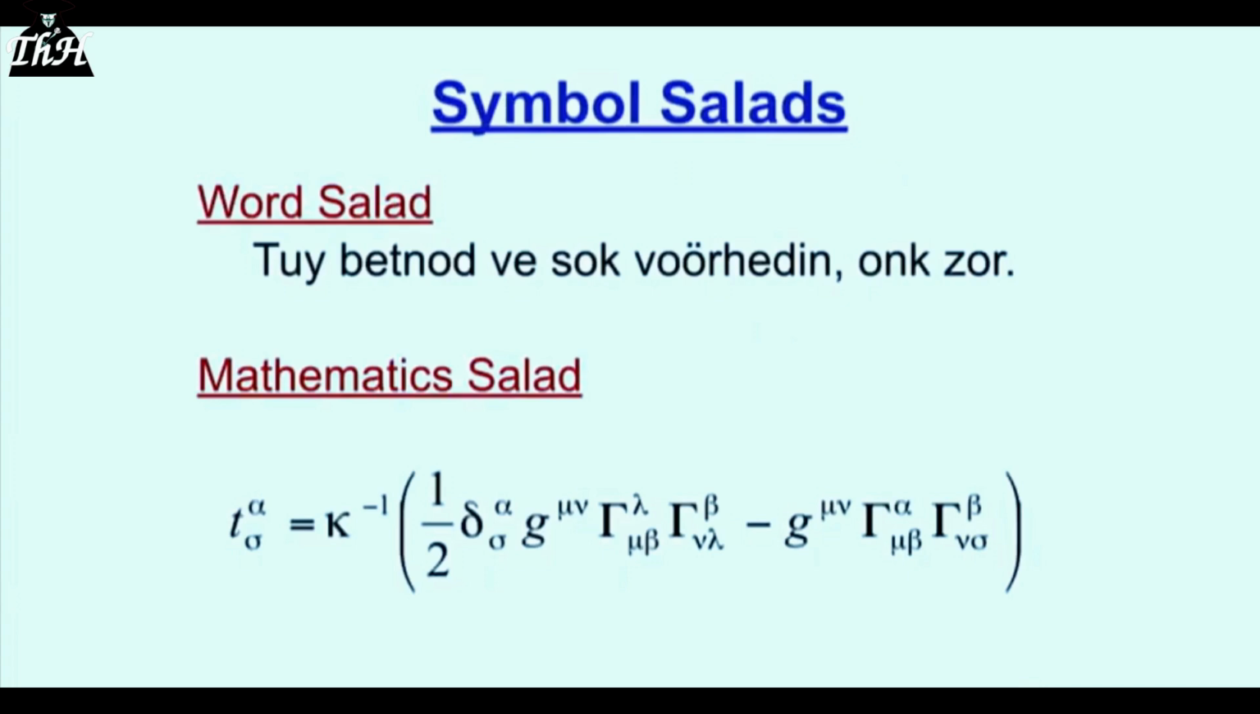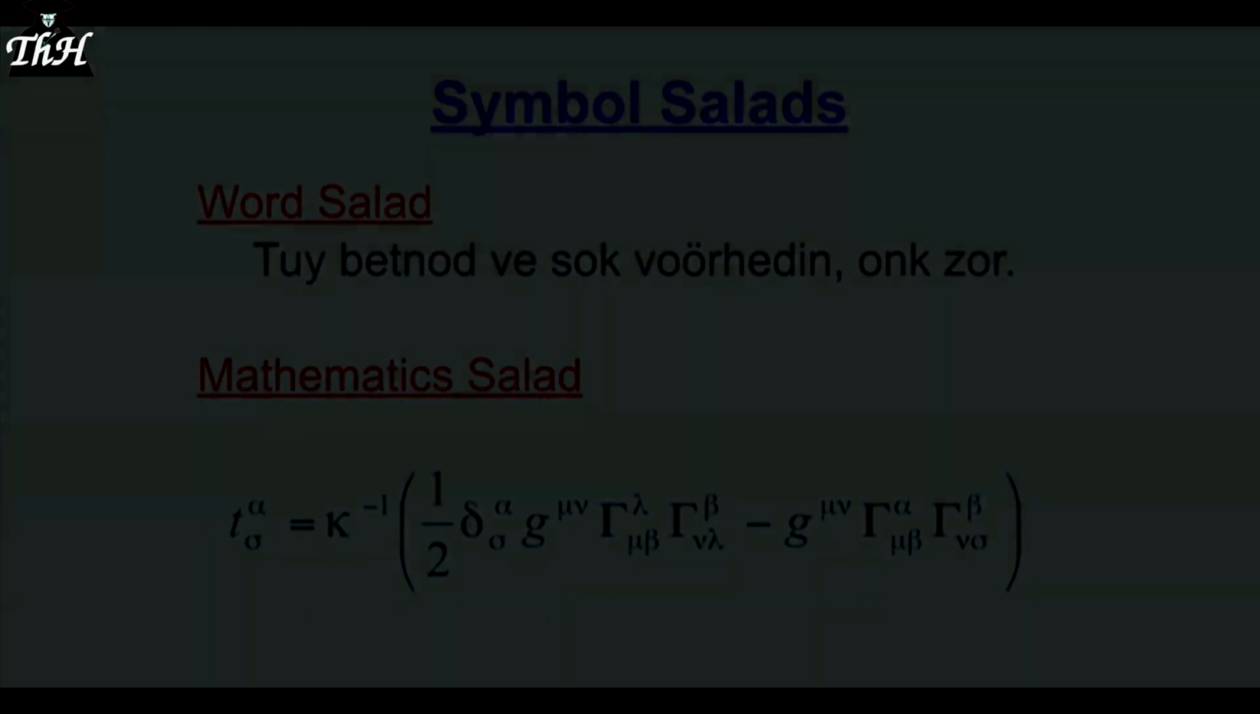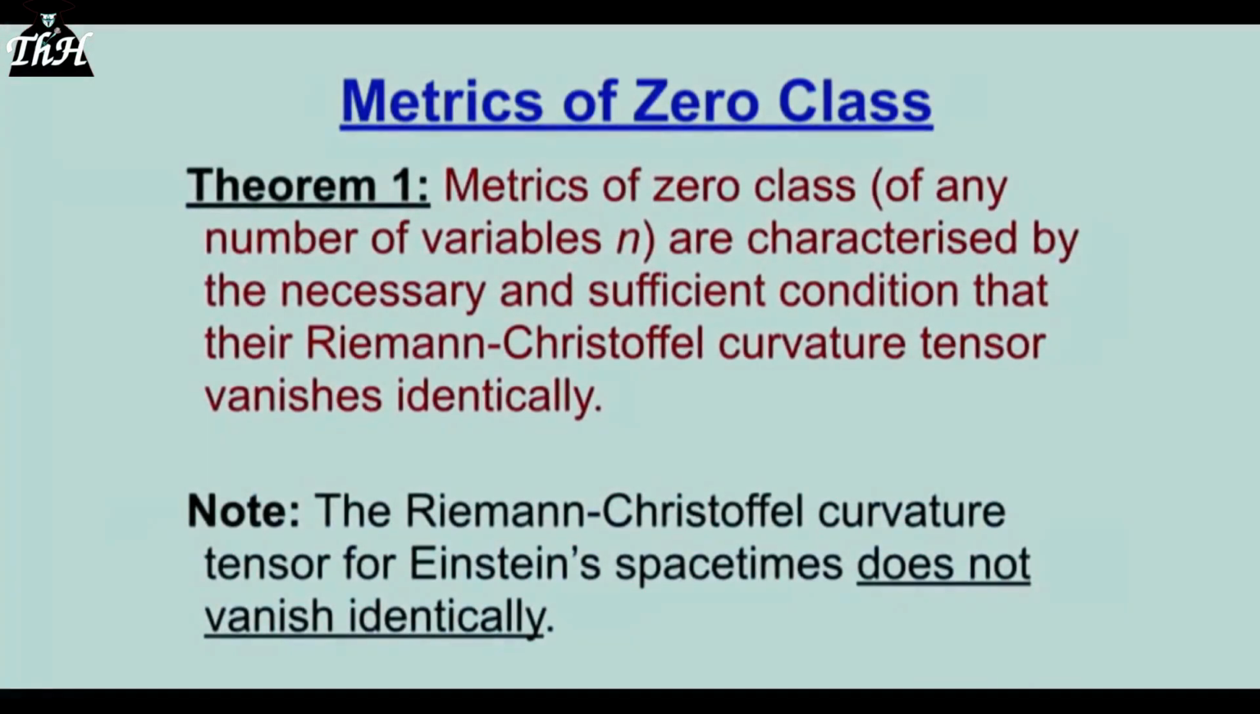Then you look at the one below it. You think, oh, that's marvelous. Einstein wrote that, it's marvelous. You know what? It's just as much mathematical salad as the one before it is word salad. You know, but you can't see that, can you? I'm going to prove it to you. Metrics of 0 class is the theorem. I didn't make it up. Go and see the mathematicians.